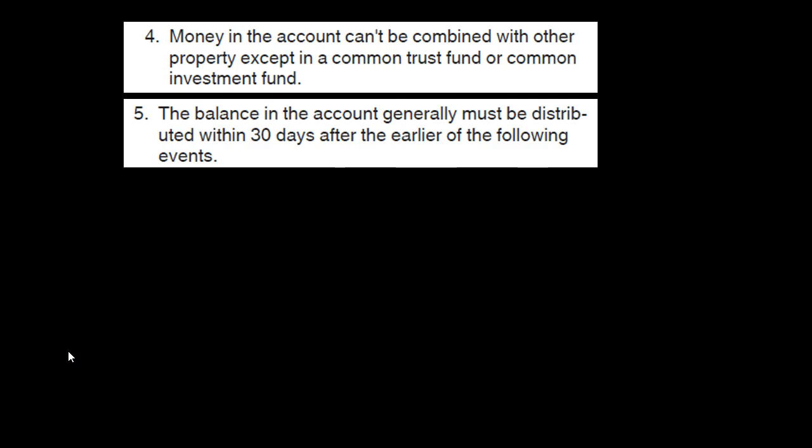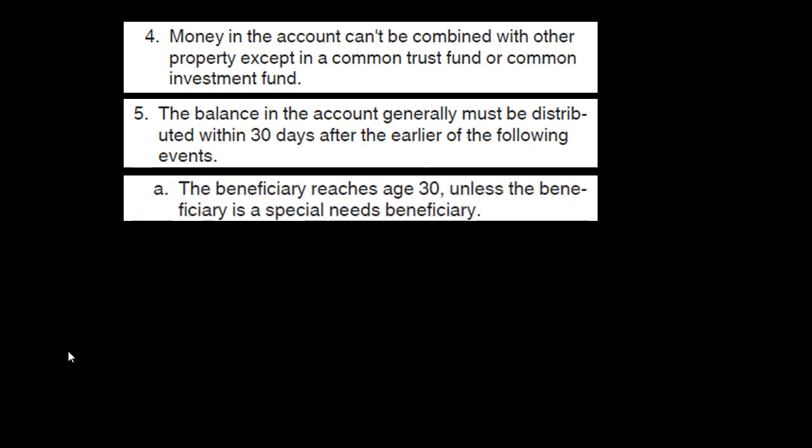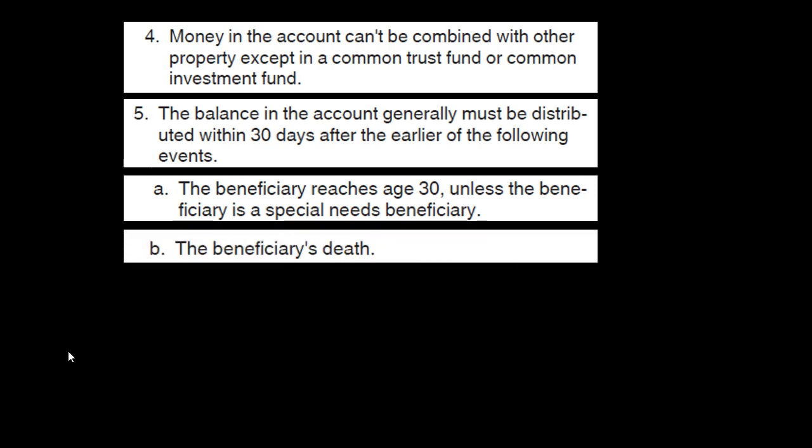And 5, the balance in the account generally must be distributed within 30 days after the earlier of the following events. A, the beneficiary reaches age 30 unless the beneficiary is a special needs beneficiary, and B, the beneficiary's death. So note, as we think about these payments, they're for education typically. So what happens, when do we have to basically distribute to the beneficiaries?